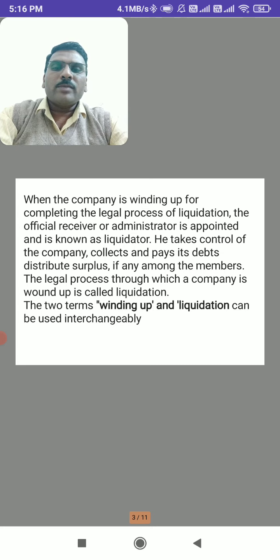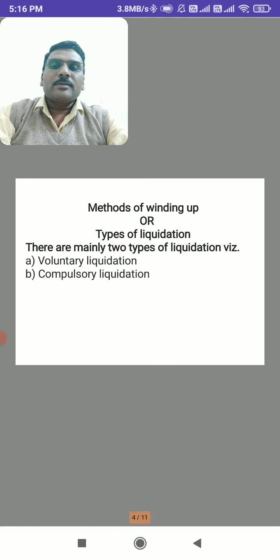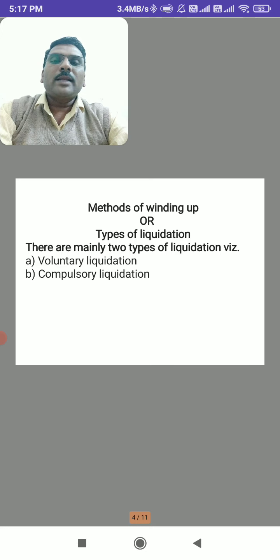The legal process through which a company is wound up is called liquidation. According to the legal process, if the company is closed, such a legal process is called liquidation. The two terms, winding up and liquidation, are the same, so they are used interchangeably. Methods of winding up are types of liquidation. There are mainly two types of liquidation: one is voluntary liquidation, the second is compulsory liquidation.